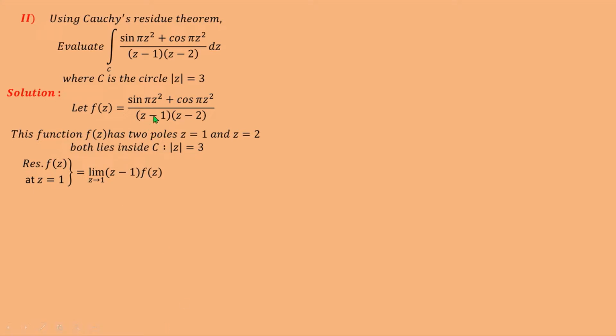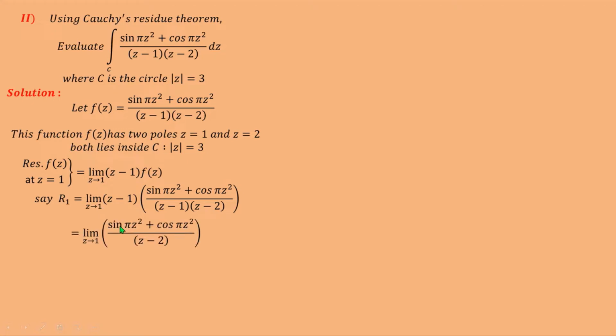Now put the value of f of z here. So this is equal to limit z tends to 1 of z minus 1 into the bracket sin pi z square plus cos pi z square upon z minus 1 into z minus 2. Here z minus 1 gets cancelled. So this is equal to limit z tends to 1 of sin pi z square plus cos pi z square upon z minus 2. Call this residue R1, and therefore R1 is equal to, now put z is equal to 1 here.